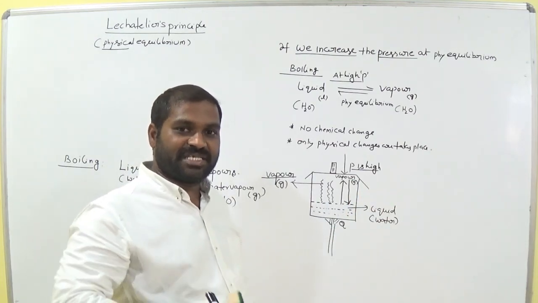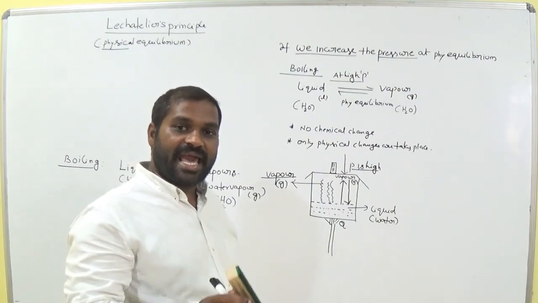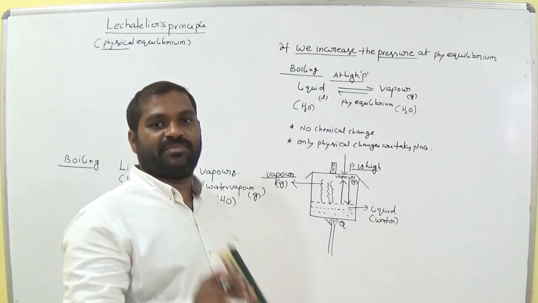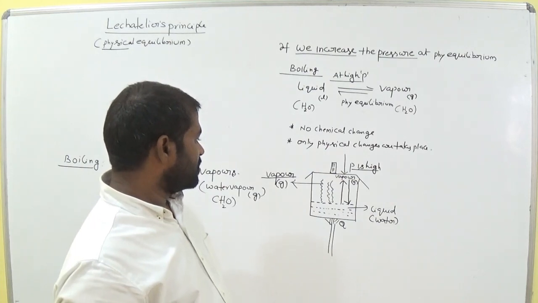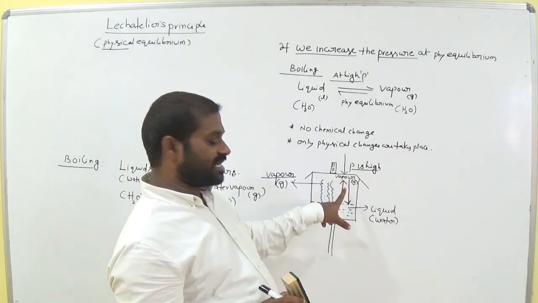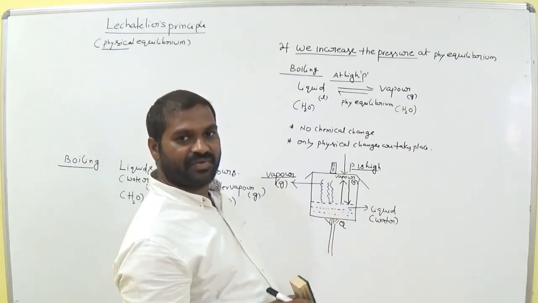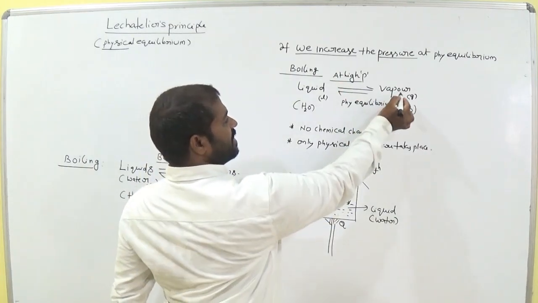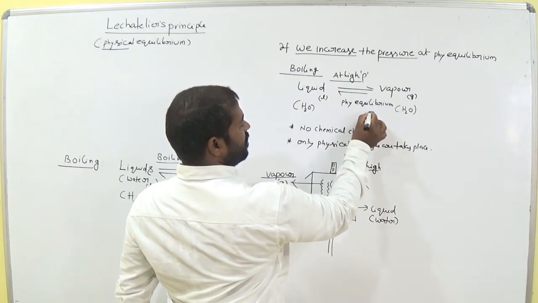Inside the cylinder the pressure is high. That means gas at high pressure is liquid. Remember this, that is the best example. So when we apply pressure, the gas vapor is converted again to liquid.